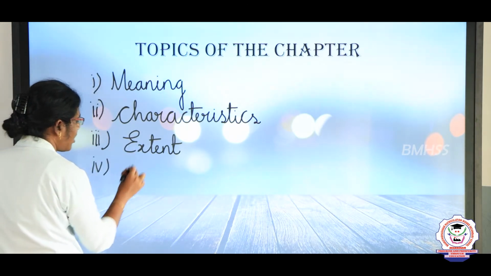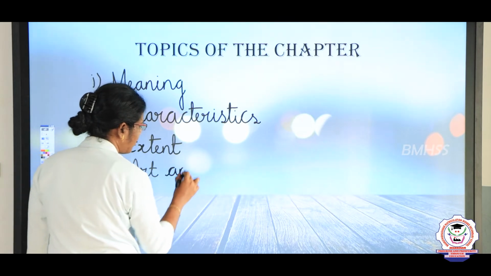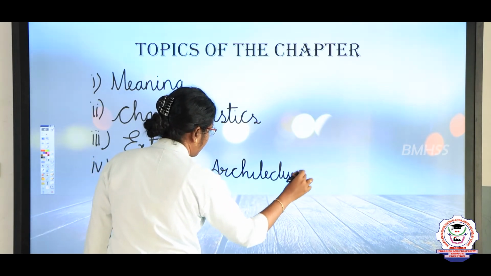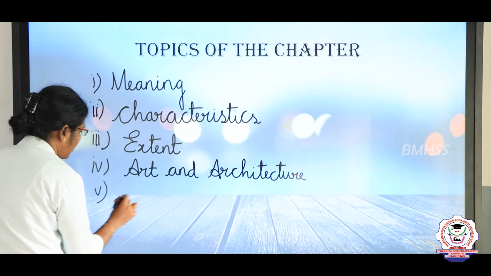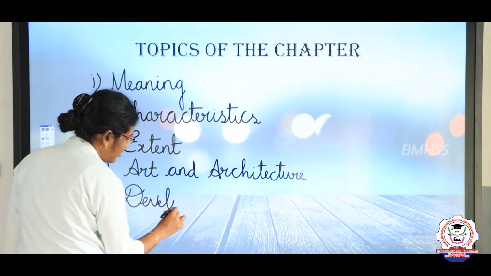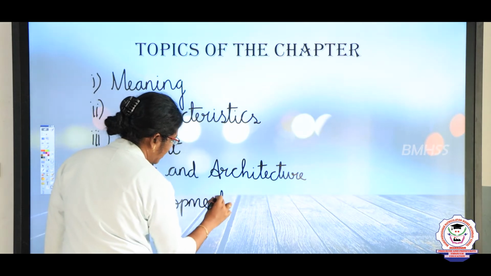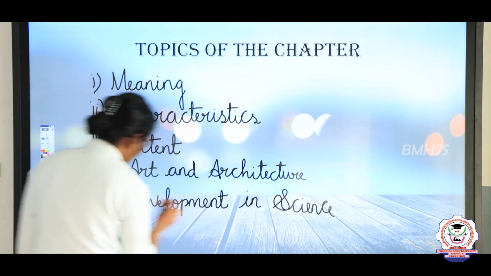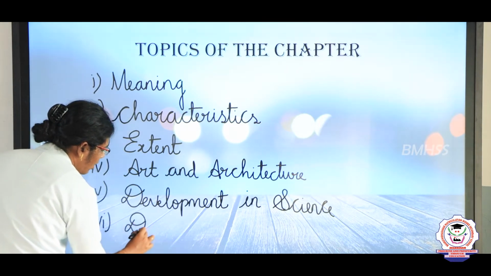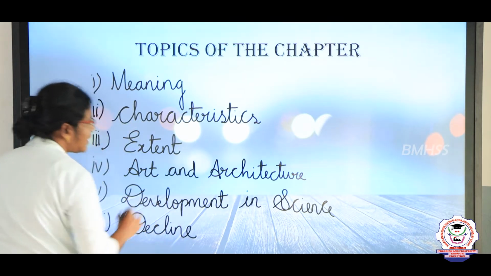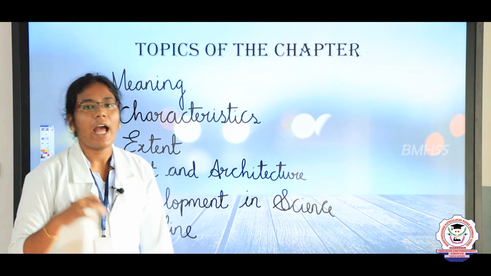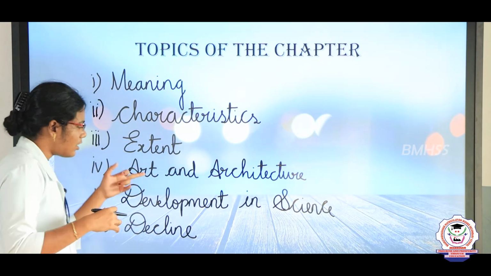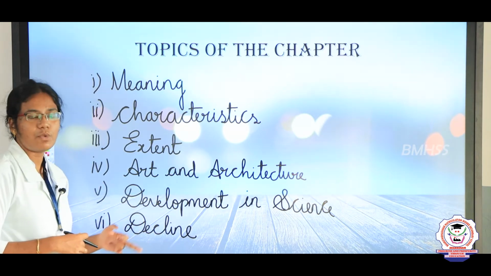Then art and architecture, social divisions, then trade and commerce, then development in science. The last is decline. So these are the topics we are going to discuss in this chapter.